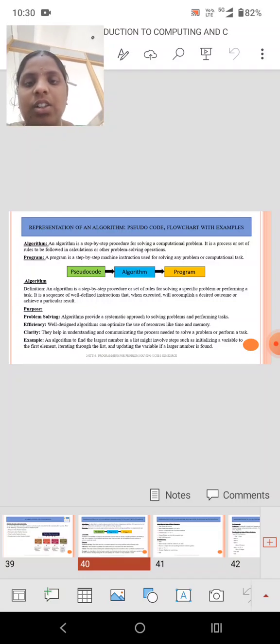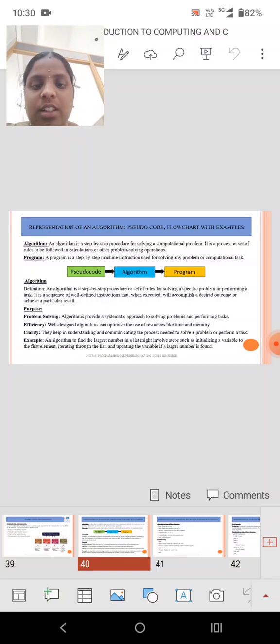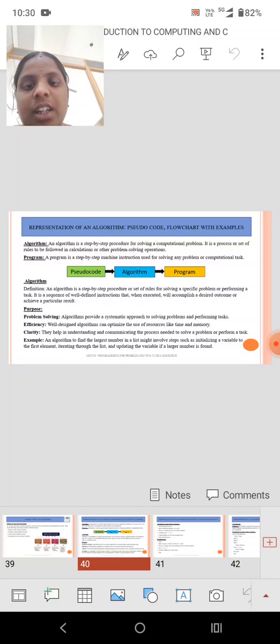An algorithm is a step-by-step process or procedure or set of rules for solving a specific problem or performing a task. It is a sequence of well-defined instructions that when executed will accomplish a desired outcome or achieve a particular result.